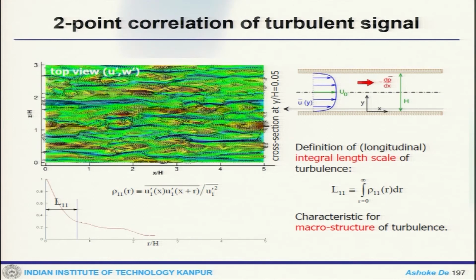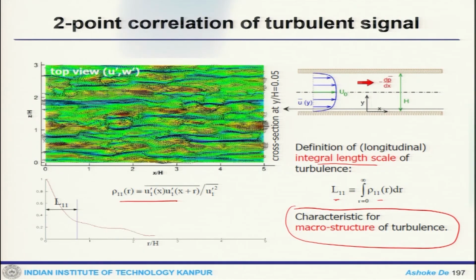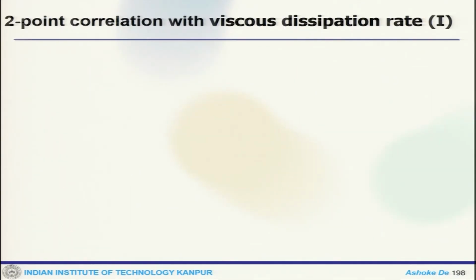Now, again if you look at the same calculation of the channel flow, you can see if you plot this normalized variable, this is how it actually varies, and from here one can define the integral length scale. The integral length scale would be the integration of rho11 dr. So, this is a characteristic for the macrostructure of turbulence, where you get an estimate of your integral length scale. Now, we can define another microscale which is called the Taylor microscale, lambda11.